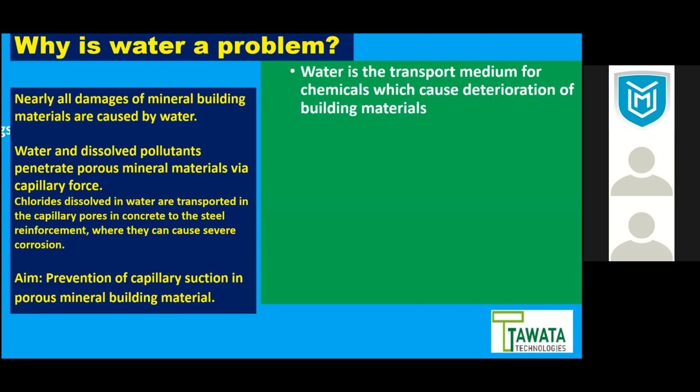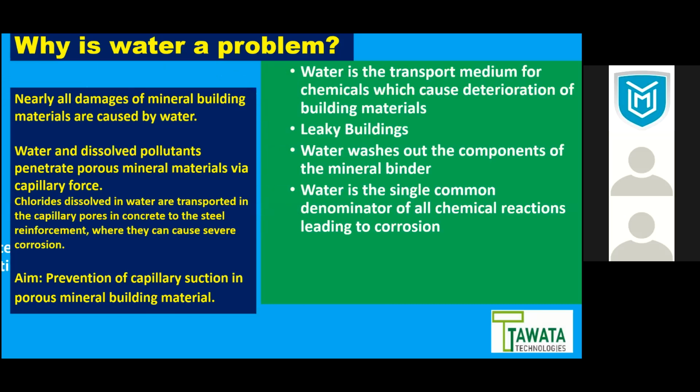Now, why is water a problem? Naturally, mineral building materials are damaged by water. Water dissolves pollutants and penetrates porous mineral material via capillary force. Chloride dissolved in water is transported into capillary pores in concrete and steel reinforcement, where it can cause severe corrosion.